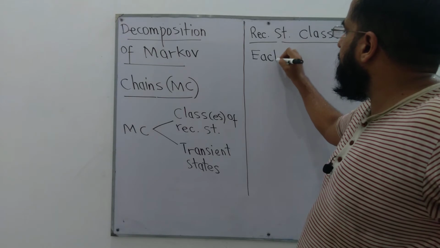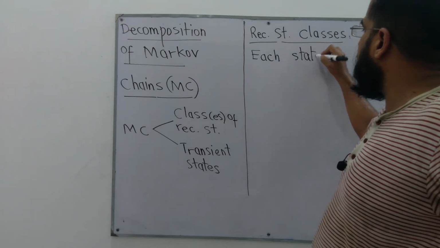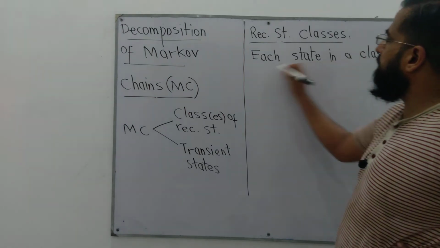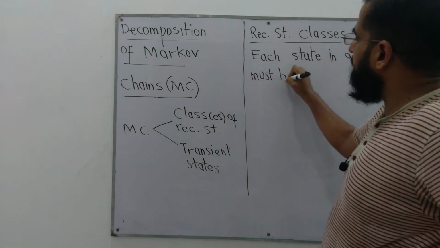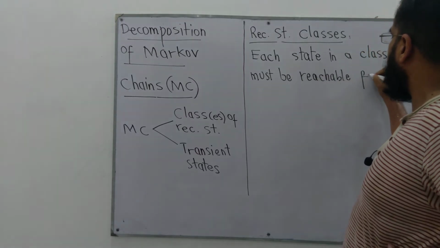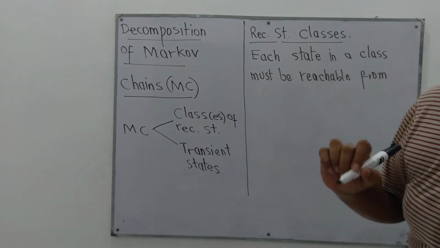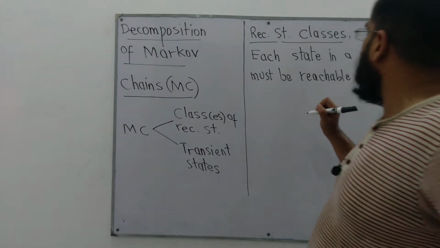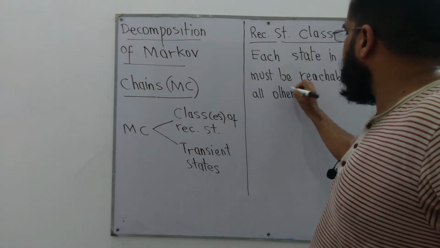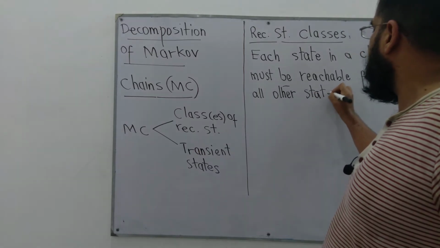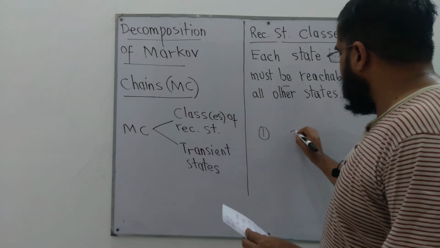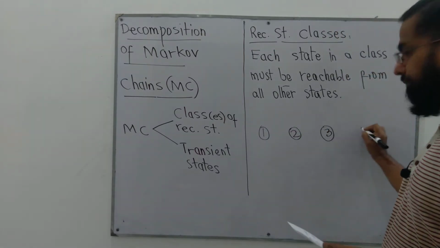Each state in a class must be reachable from all other states. So suppose we are given this chain containing these 4 states.